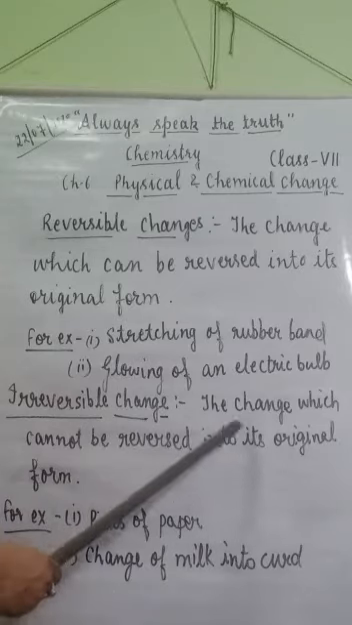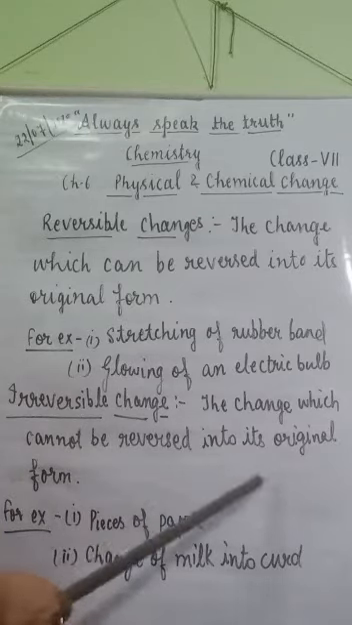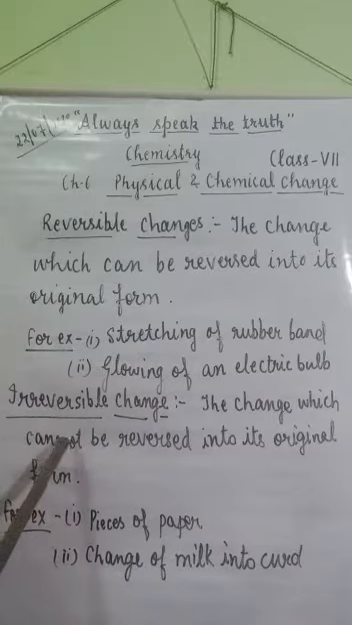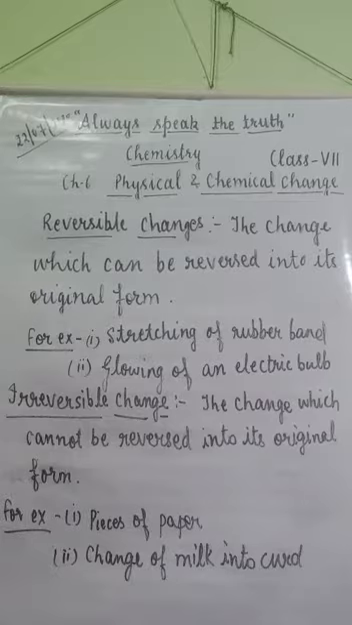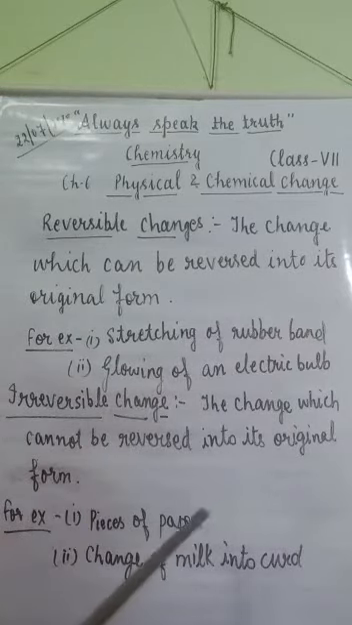And the change which cannot be reversed into its original form is known as irreversible change. Like pieces of paper. When I tear a paper into pieces, it does not change back into its original form, but its property does not change. So some physical changes are reversible and some are irreversible.